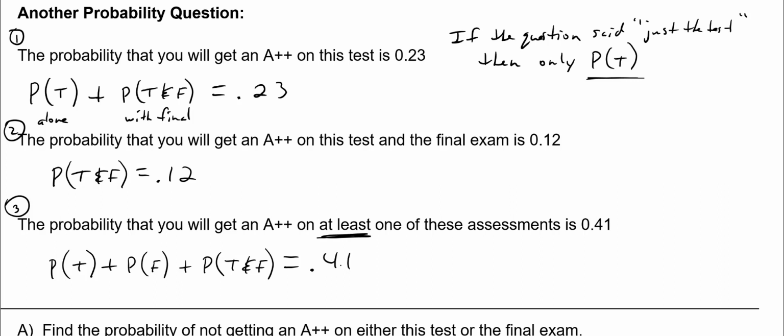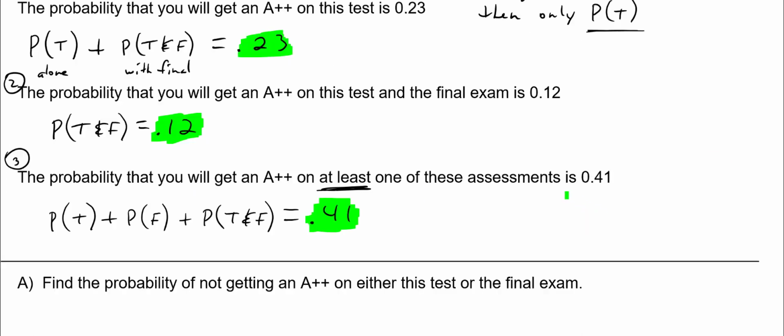These probabilities, guys, are actually really significant: 0.23, 0.12, and 0.41. You have a combination with probability of T, T and F, and you're going to use these values to figure out the next three questions. So let's look at the next three questions.